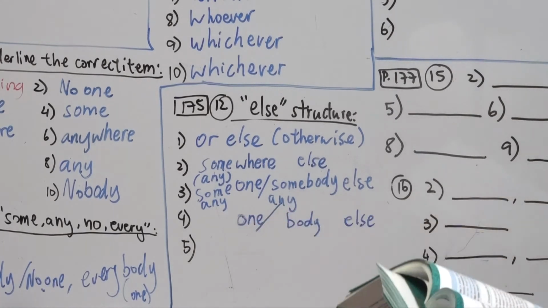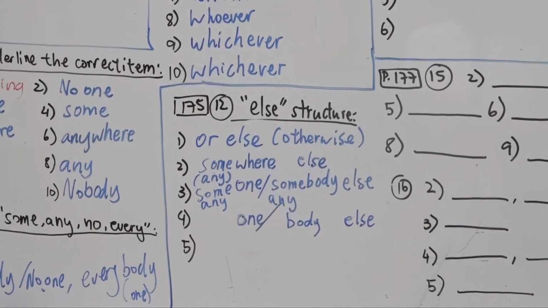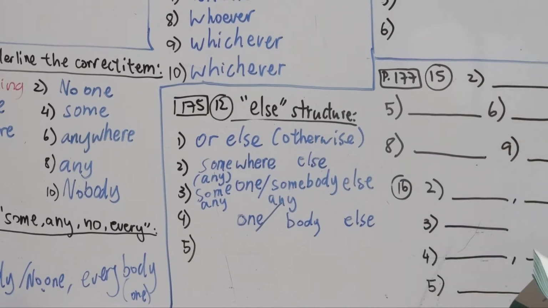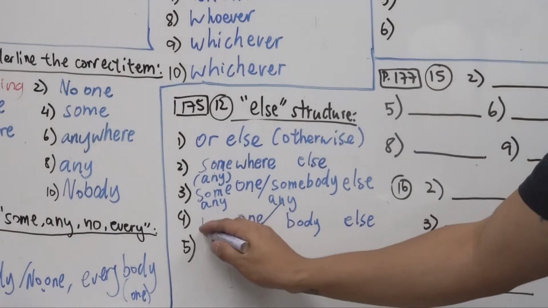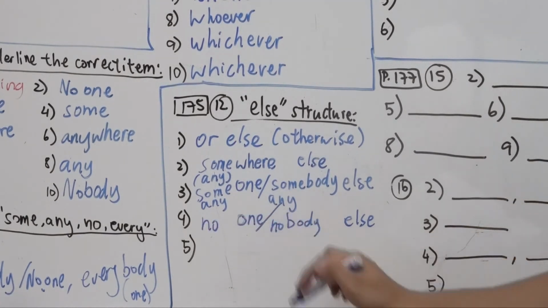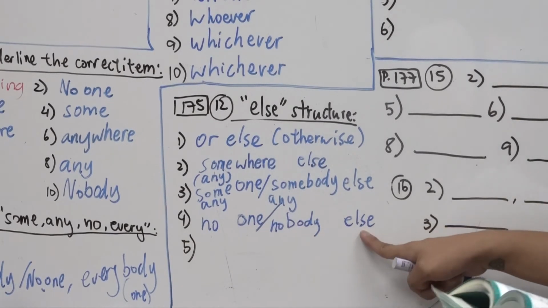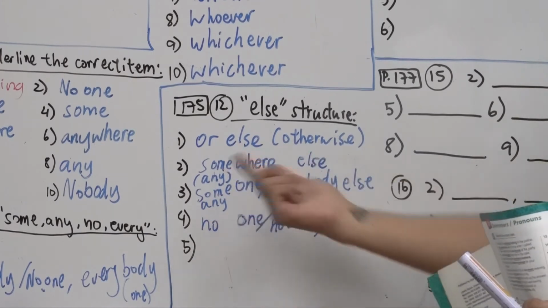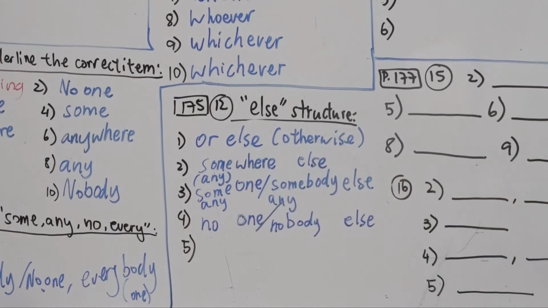The compounds. Anyone can make such a decision. Is that true? Anybody? That's why you have to speak to one person only? No, right? Not anybody. Everybody? Somebody? No. It should be no one or nobody, right? No one or nobody else except for Mary can make such an important decision. So you can try to switch the parts of the sentence, right? So I always tell you to switch things up. See if the meaning is still the same. If it's still the same, then it's the correct answer. If it's not, then it's probably wrong, alright?